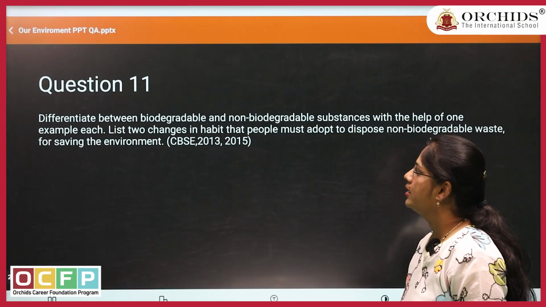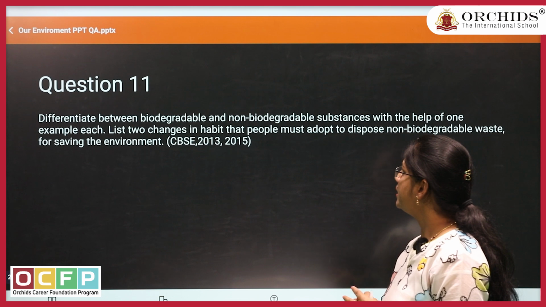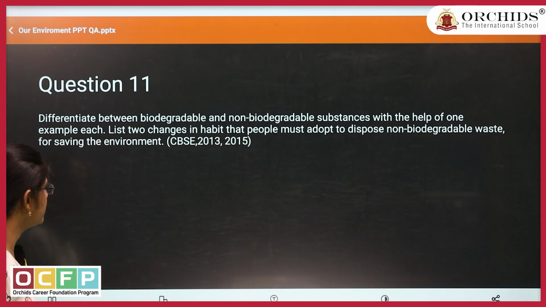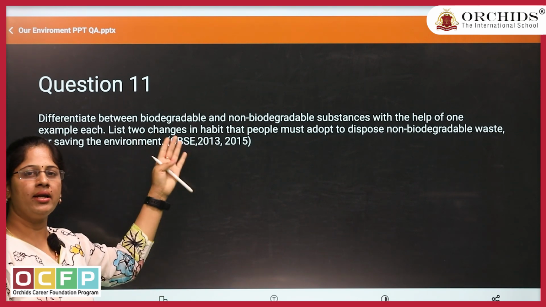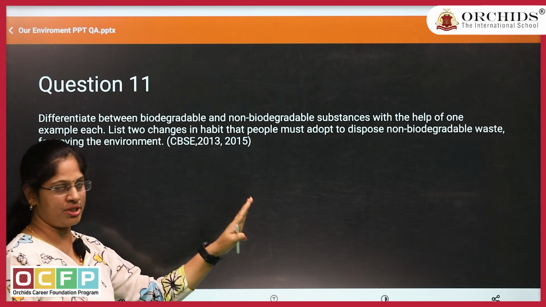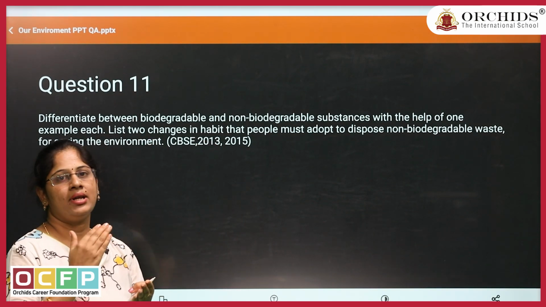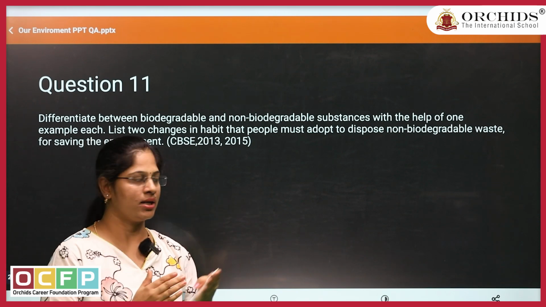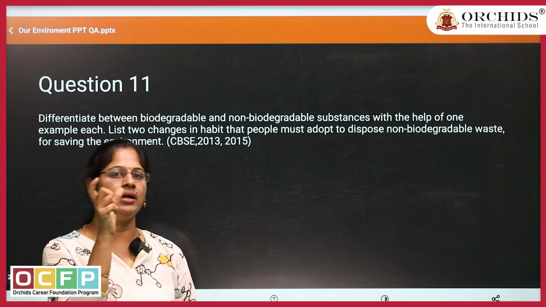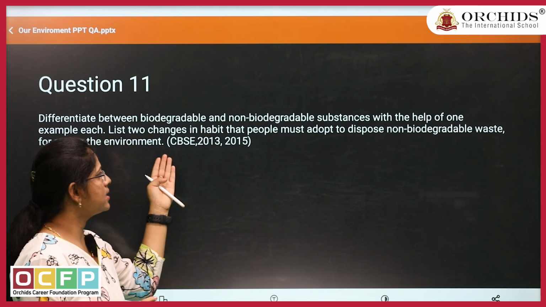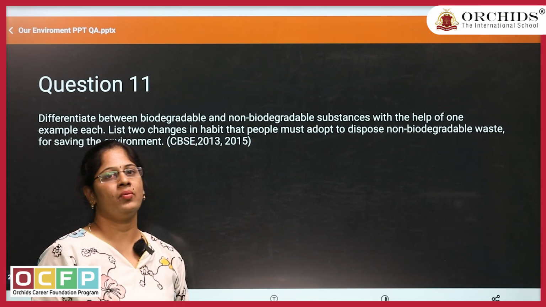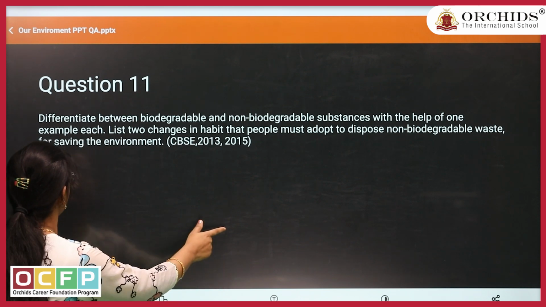And the last question: differentiate between biodegradable and non-biodegradable substances with the help of one example each. This is also a direct and easy question, which is most repeated in the CBSE board. Whenever a question says differentiate, you have to make two columns and write your answers. Never write this kind of answer in paragraph form. If you write by making columns, it gives more weightage to your answer. Let us see what our answer is.